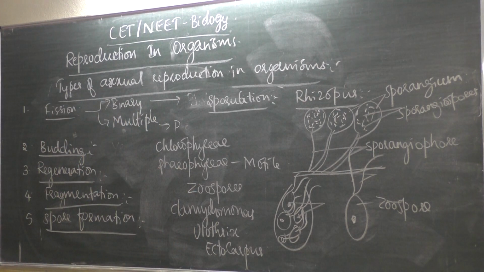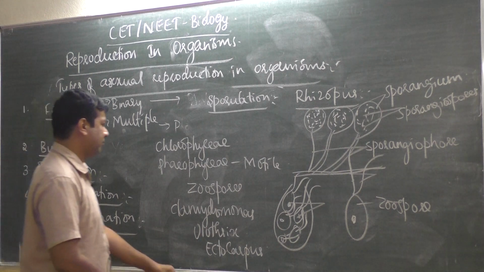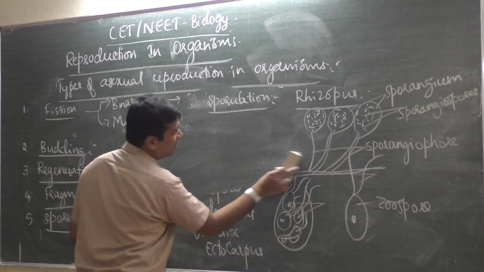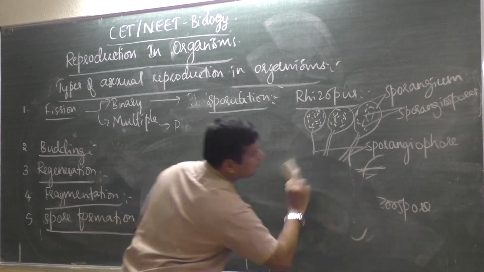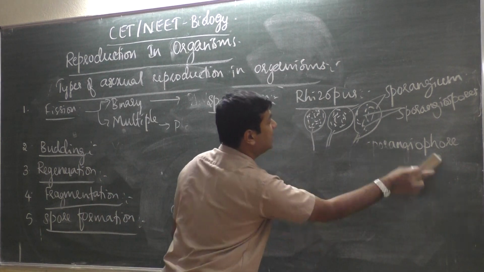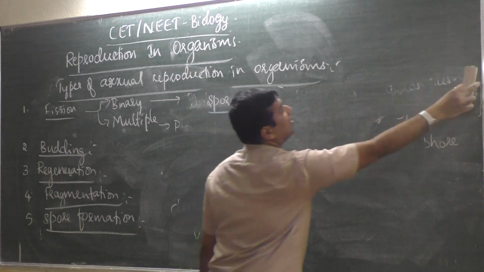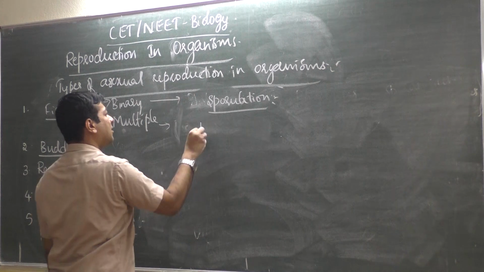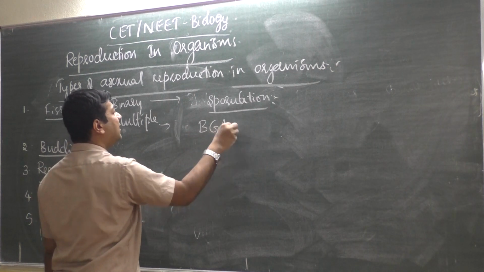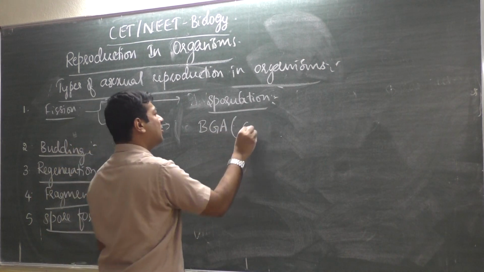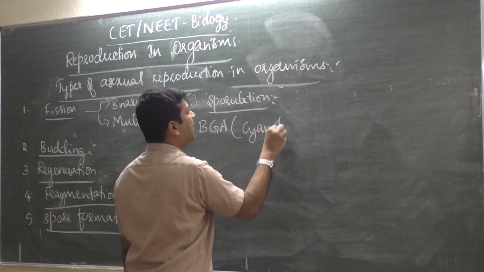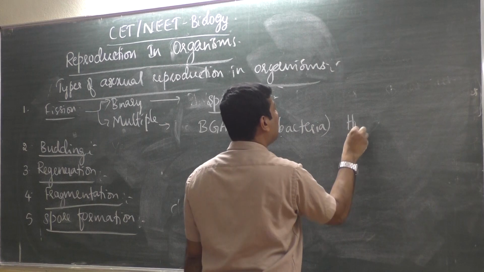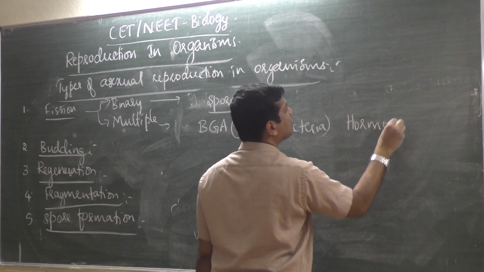So, we are still in sporulation only, types of spores produced. I can't finish asexual reproduction today, so that much we have to learn. In short I'll write blue green algae, BGA, also called cyanobacteria. They have different types of spores called hormospores.